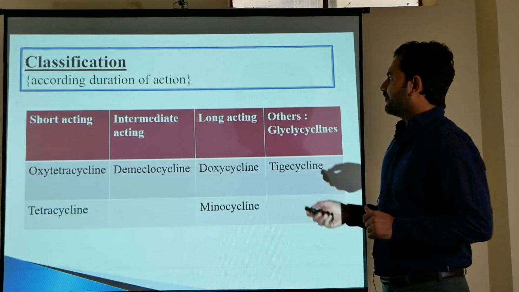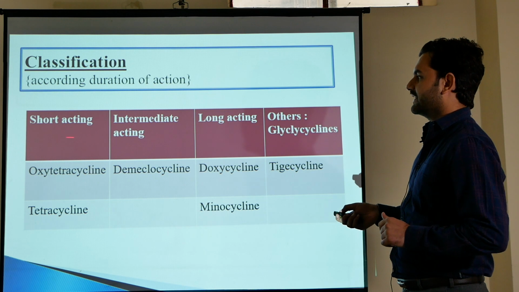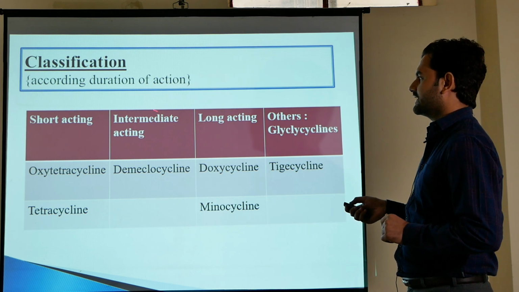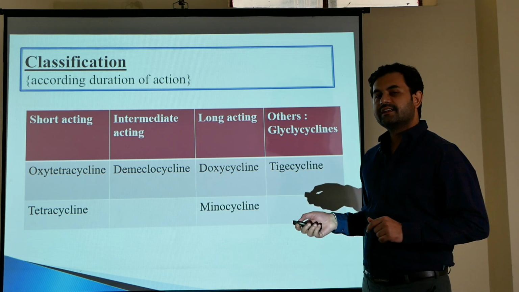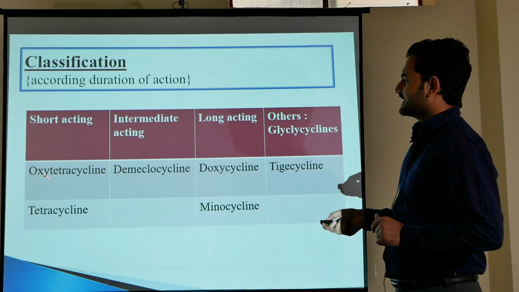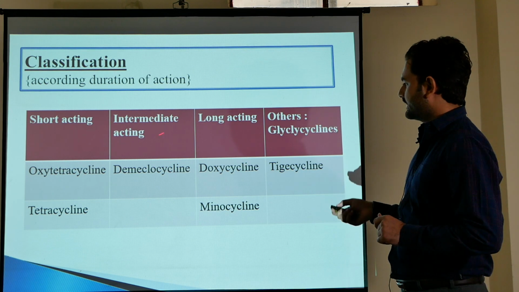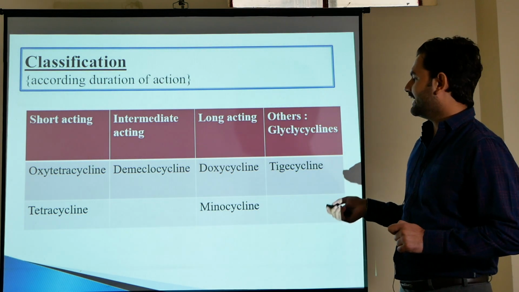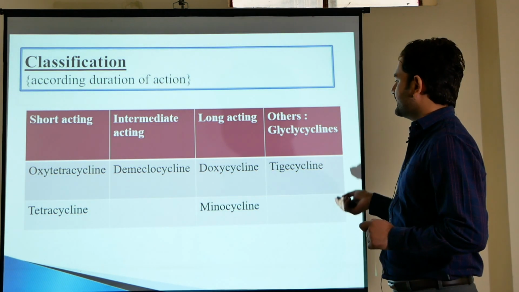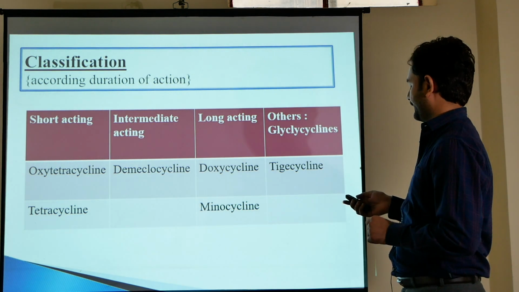According to duration of action, we can classify them into 3 categories: short-acting tetracyclines, intermediate-acting tetracyclines, and long-acting tetracyclines. Short-acting tetracyclines are oxytetracycline and tetracycline, intermediate-acting tetracycline is demeclocycline, and long-acting tetracyclines are doxycycline and minocycline. And there is another tetracycline, that is tigecycline.